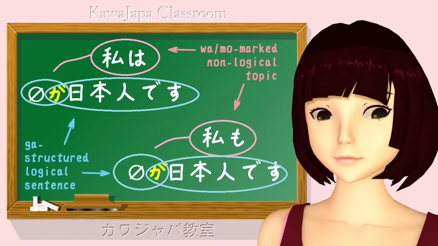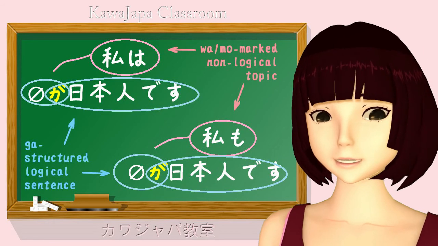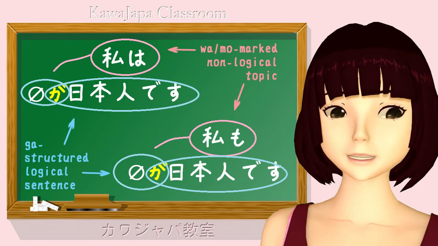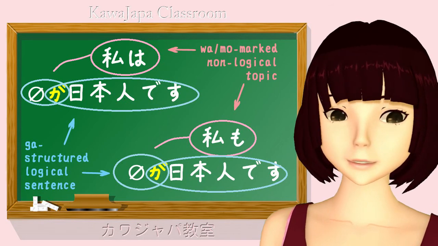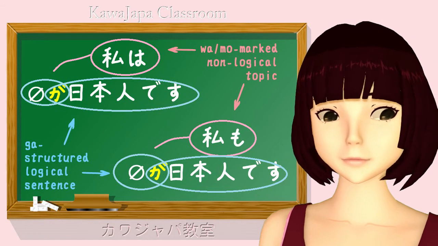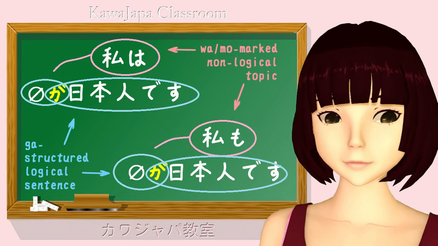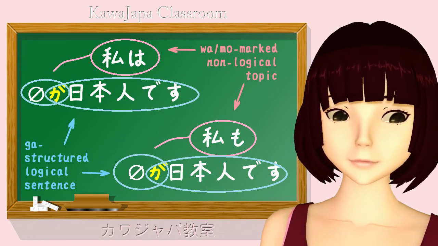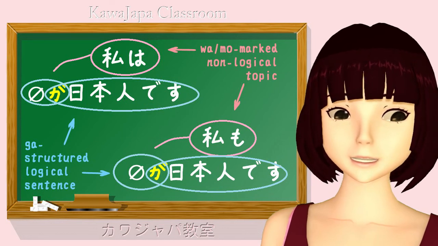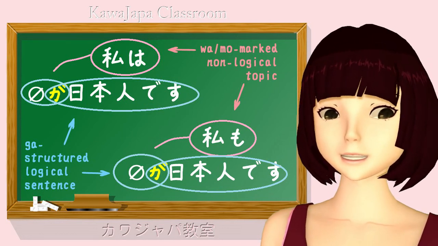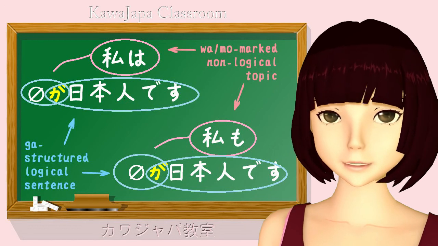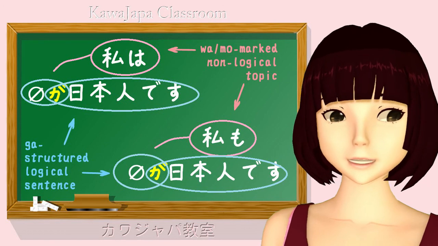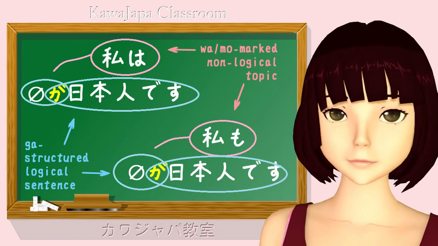The particle mo, on the other hand, is the inclusive topic. In this case, if someone had said Nihonjin desu, you might reply watashi mo Nihonjin desu. As for me, also, I am Japanese. Both wa and mo change the subject and change the topic of the sentence. But wa stresses that what we are saying about the new topic is different from what we said about the old topic, and mo stresses that what we said about the new topic is the same as what we said about the old topic. Wa is the distinguishing exclusive particle, mo is the additive inclusive particle.